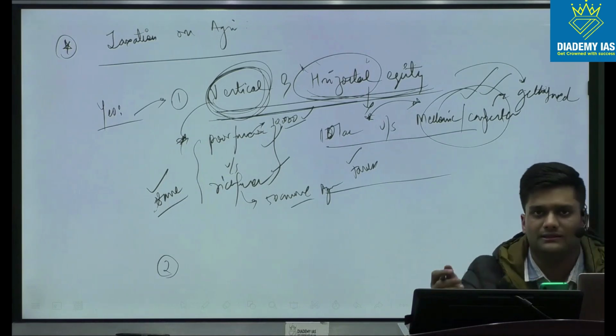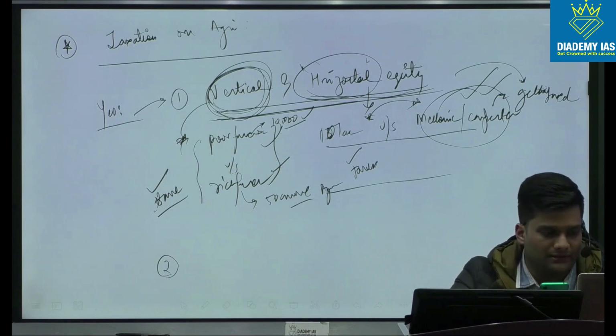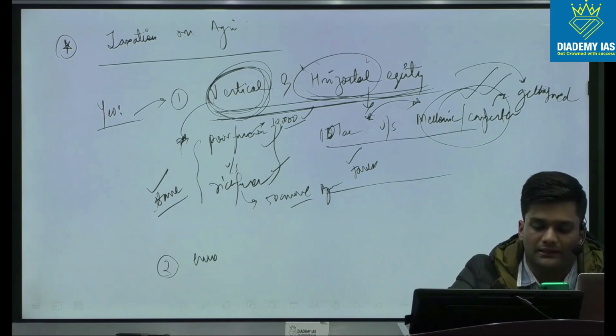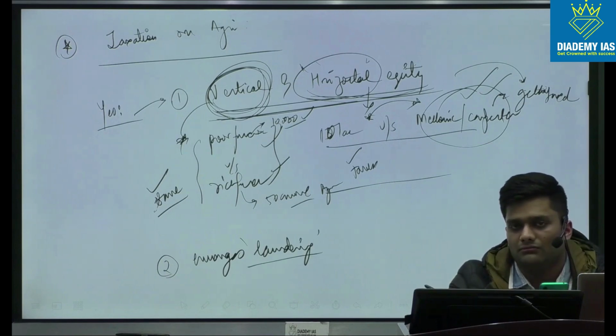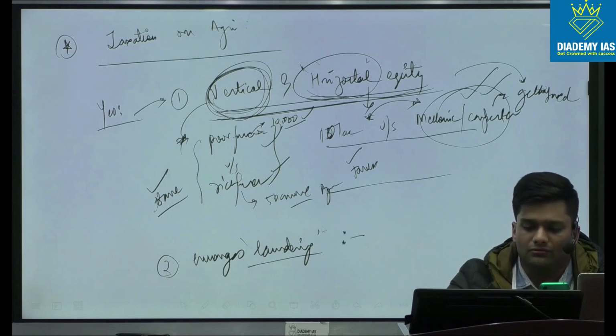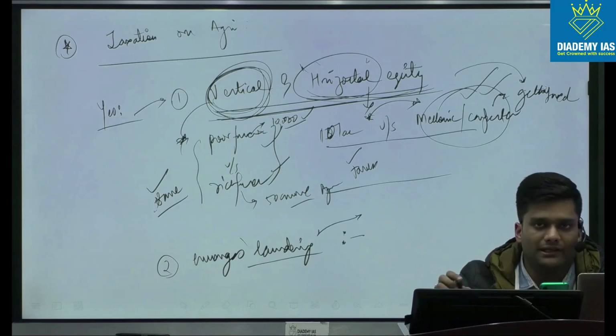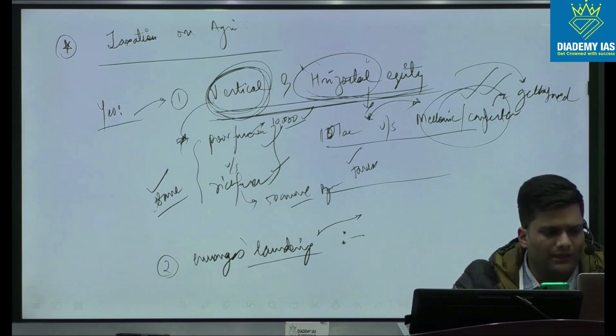Second argument is that we all know people use this provision to evade taxation. Basically, it encourages laundering. People show black money earned through other sources as agriculture income in an unfair manner. So this provision is basically being exploited. This is my second main argument, and I think it acts as a conduit for tax evasion.